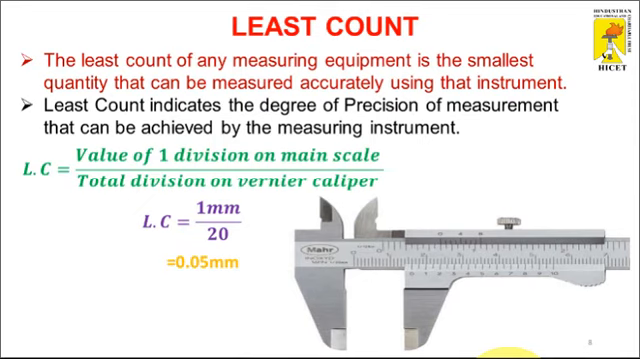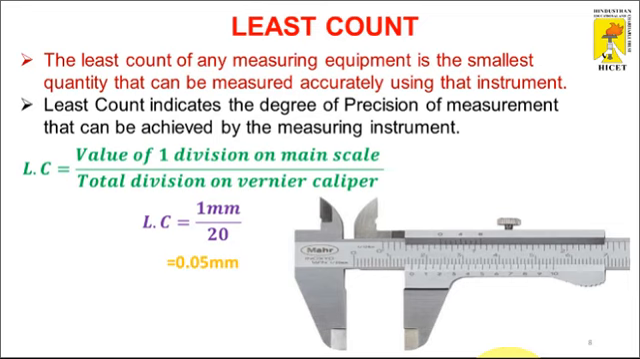So what do we mean by least count? The least count of any measuring equipment is the smallest quantity that can be measured accurately using the instrument. So how can we measure the very smallest quantity exactly or accurately? That purpose is served by the least count. Least count indicates the degree of precision of measurement that can be achieved by the measuring instrument.